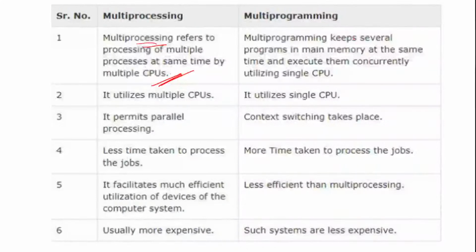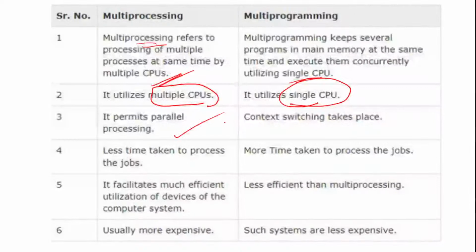Whereas multiprogramming keeps several programs in main memory at the same time and executes them concurrently utilizing a single CPU. So it is doing multiple things but using the same single CPU, whereas multiprocessing does it by using multiple CPUs, right? This is the major difference: multiple CPUs, whereas multiprogramming just utilizes a single CPU.